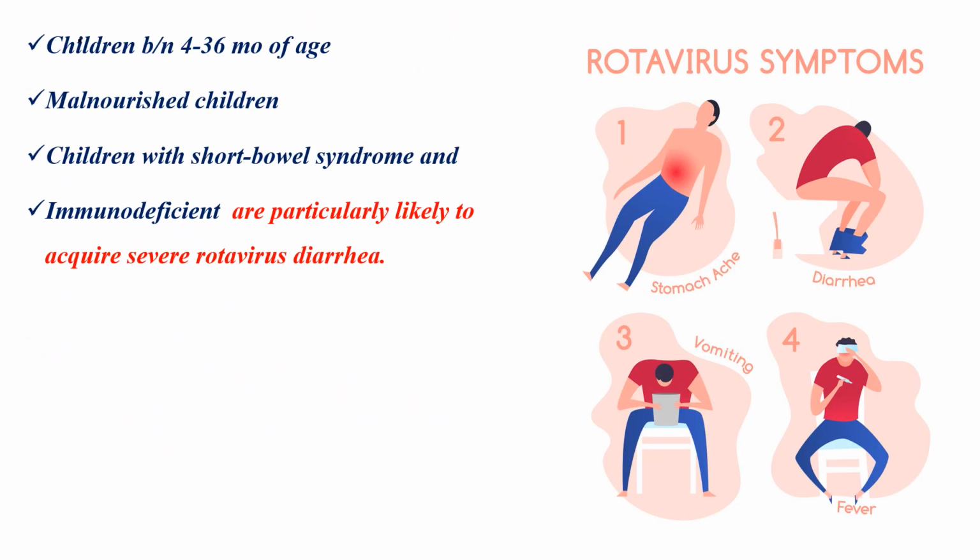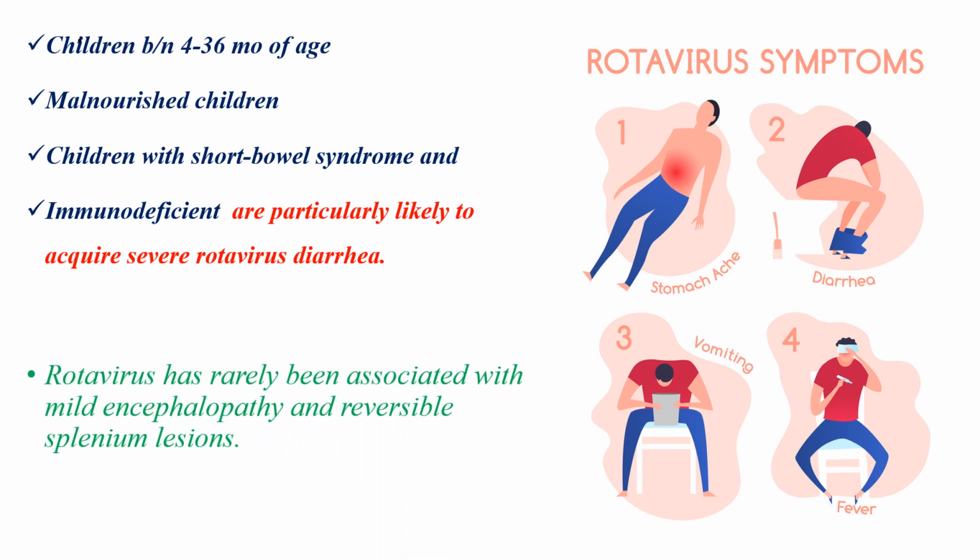Children between 4 to 36 months of age, malnourished children, children with short bowel syndrome, and immunodeficiency are particularly likely to acquire severe rotavirus diarrhea and dehydration. Rotavirus has rarely been associated with mild encephalopathy and reversible splenic lesions.